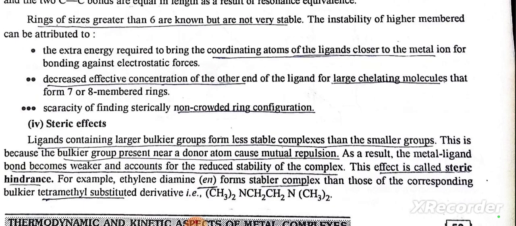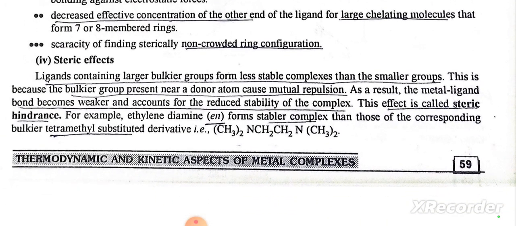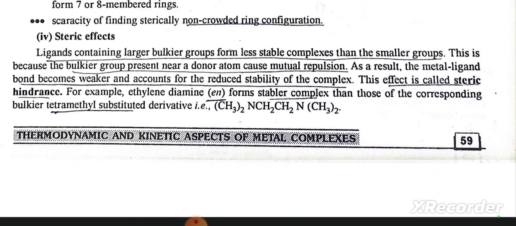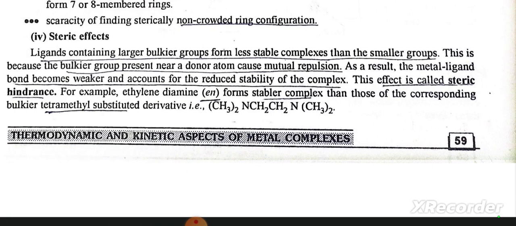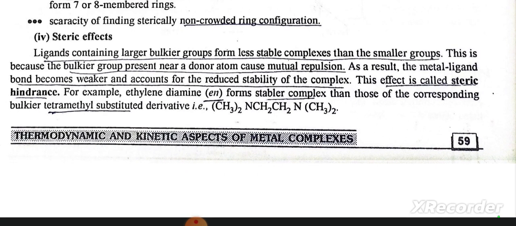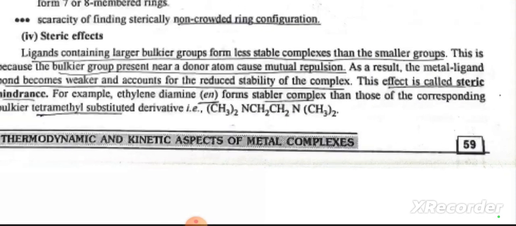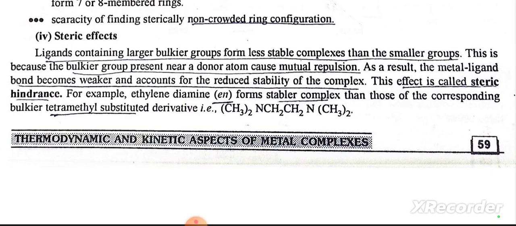Steric effects. Ligands containing larger bulkier groups form less stable complexes than the smaller groups. This is because the bulkier groups present near a donor atom cause mutual repulsion. As a result, the metal ligand bond becomes weaker and accounts for the reduced stability of the complex. This effect is called steric hindrance. For example, ethylenediamine (en) forms stable complexes than those of the corresponding bulkier tetramethyl substituted derivative (CH3)2NCH2CH2N(CH3)2.